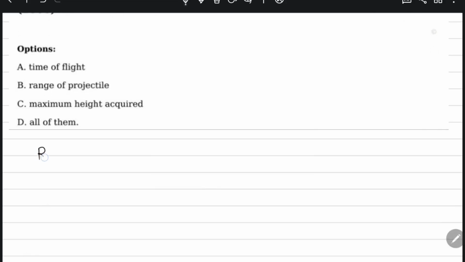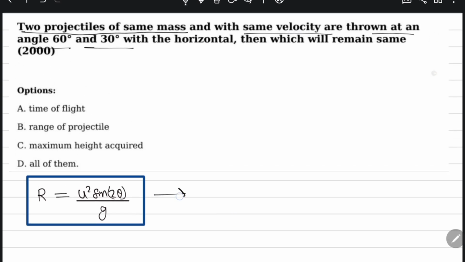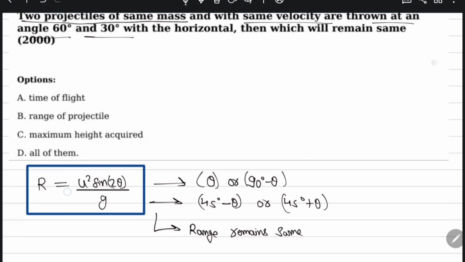Directly you can say that the range remains the same, and we know that range is u square sine 2 theta upon g, and we know that if our angle is theta or 90 minus theta, or 45 degree minus theta or 45 degree plus theta, then the range remains the same.